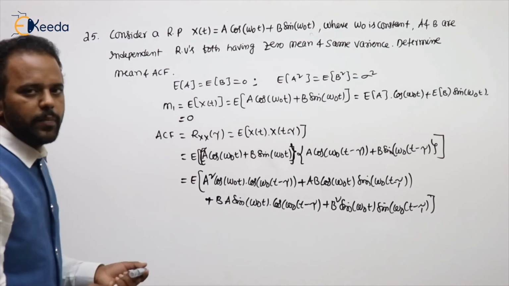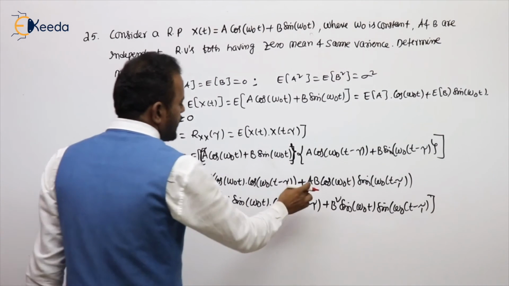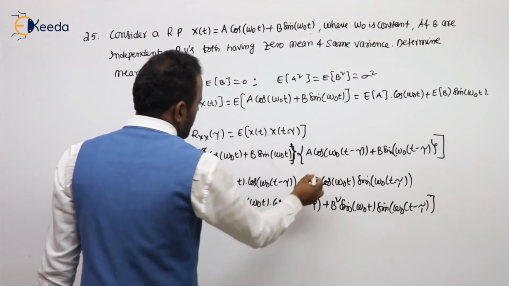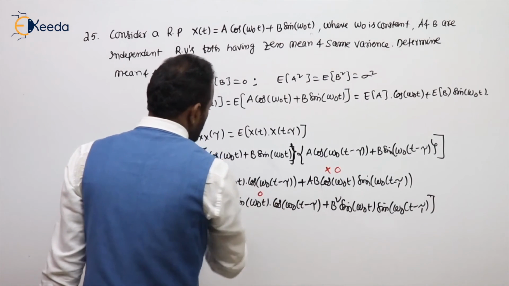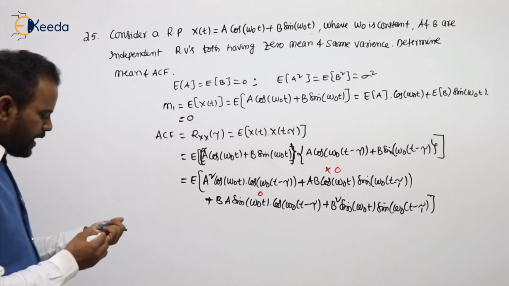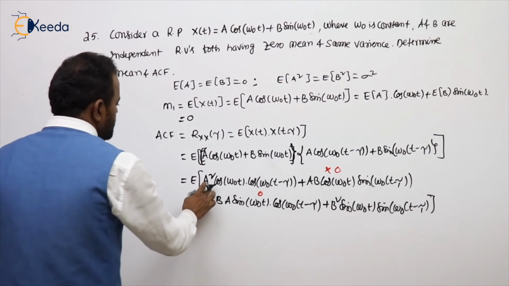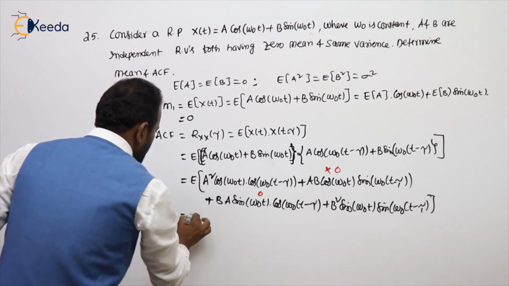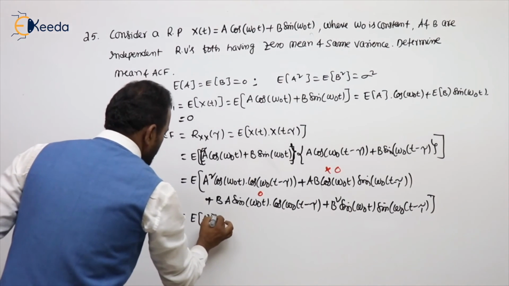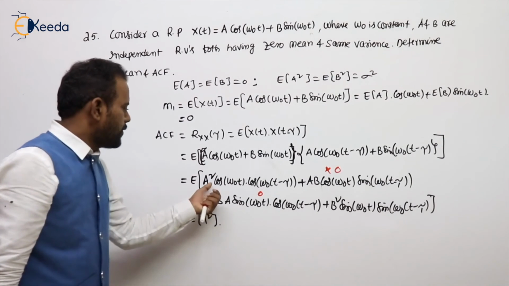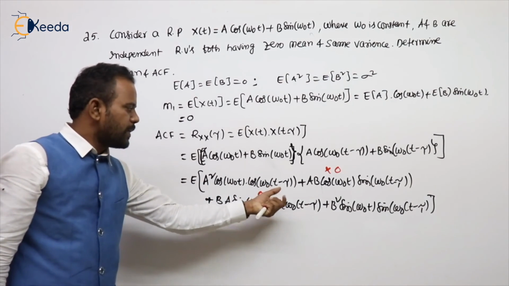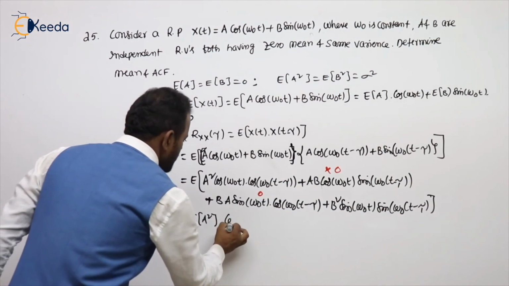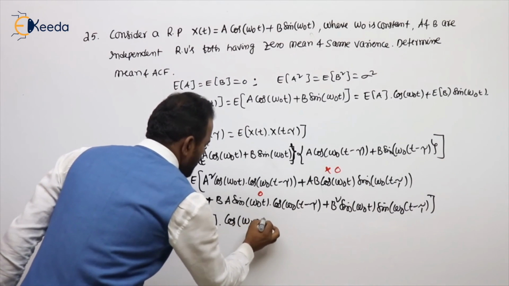And he has given that a and b are independent random variables. So here this can be written as expected a into expected b, and here also expected b into expected a, whose mean values are given as 0. So those two terms are 0. The remaining are expected value of a square and expected value of b square, and both are the same, so you can keep expected value of a square common. Taking it common, cos a cos b plus sin a sin b is the cos a minus b formula, that is cos omega naught tau.